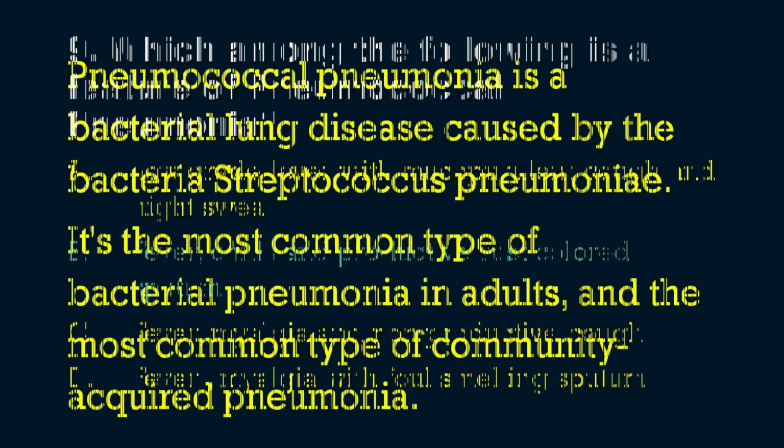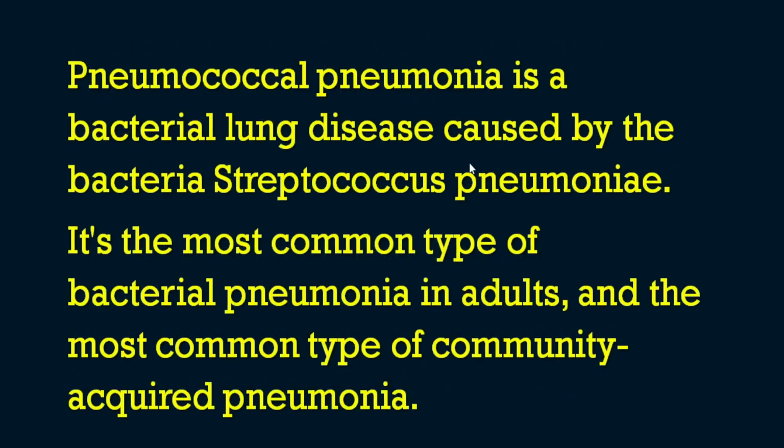So the first one is pneumococcal pneumonia. It is a bacterial lung disease caused by the bacteria Streptococcus pneumoniae. It is the most common type of bacterial pneumonia in adults. Okay, so that is the answer for another important question. The most common type of bacterial pneumonia is pneumococcal pneumonia, and it is the most common type of community acquired pneumonia. Okay, so two very important points.